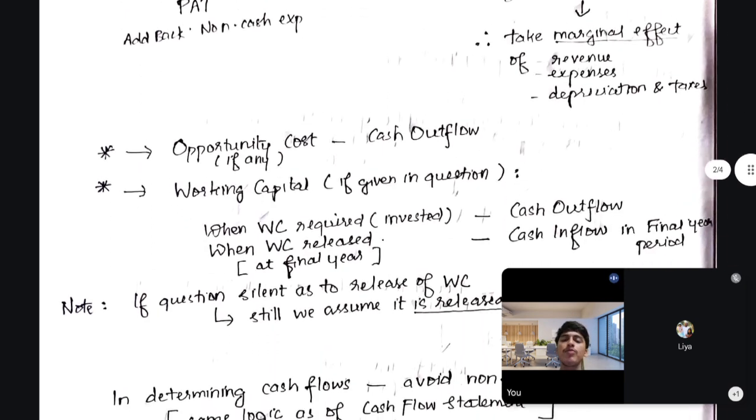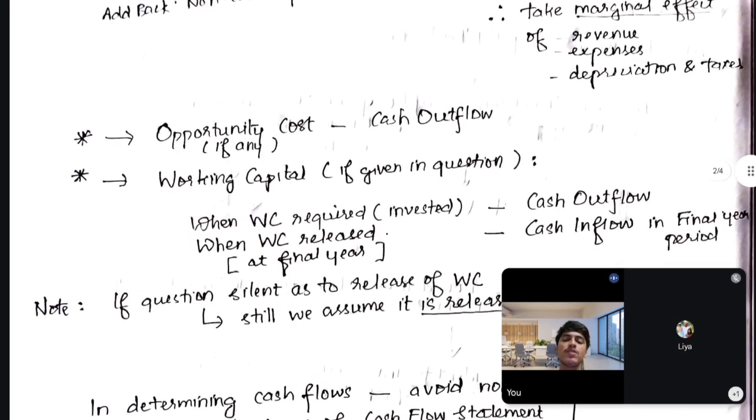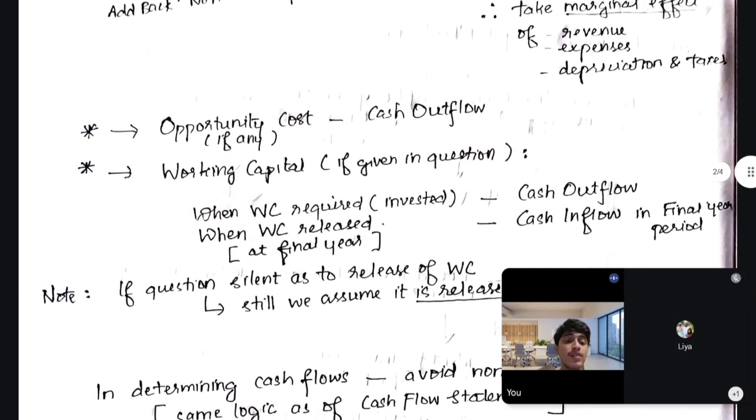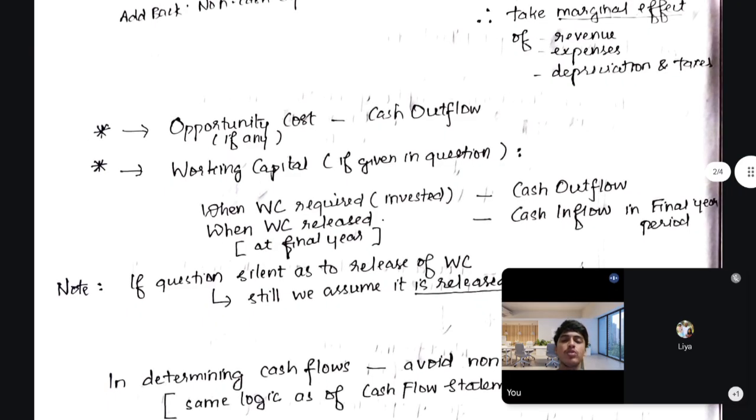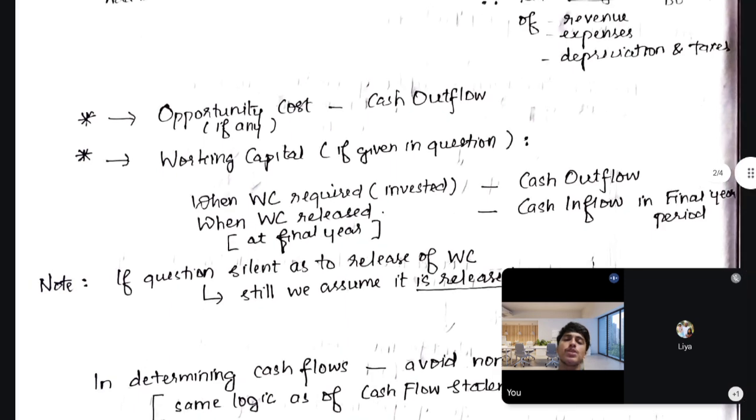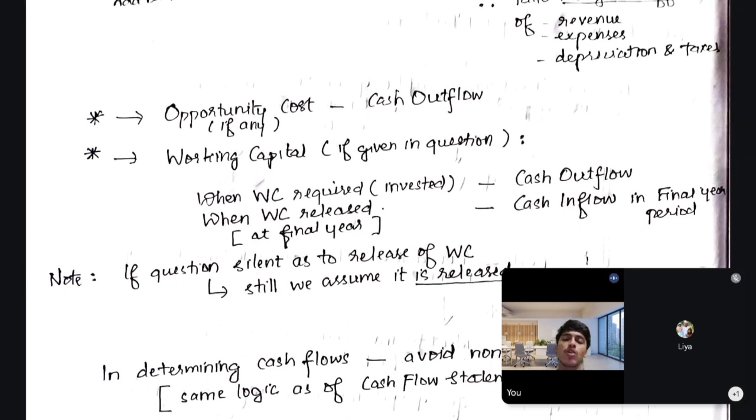Next, there are some adjustments that you might get implicitly in the questions. The questions might not tell you directly; they will give a long paragraph of unwanted statements. Between those statements, there will be some hidden adjustments like opportunity cost and working capital. If such adjustments come, what should we do? If you refer to these notes, we have made it so simple. One thing that they might give is opportunity cost.